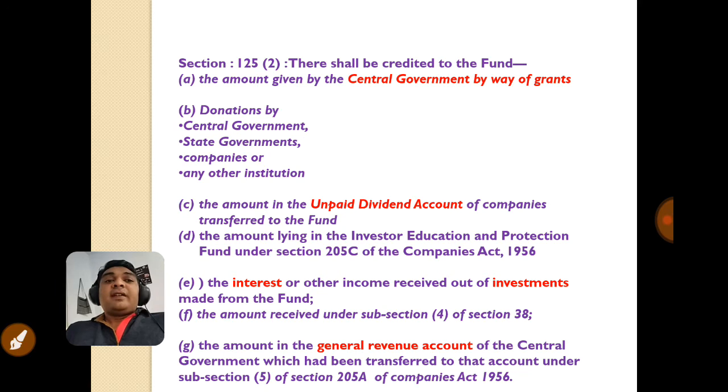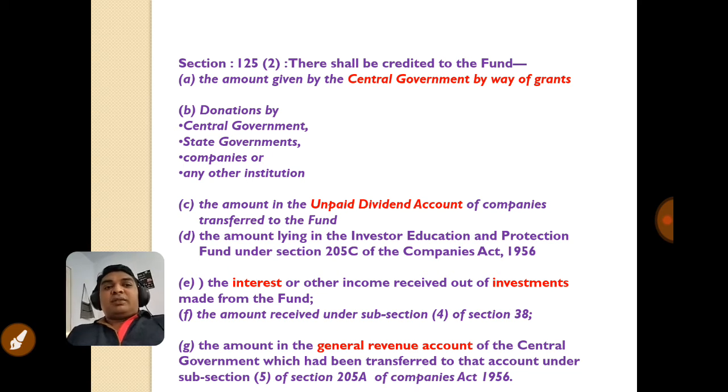The third amount which is credited in this fund is the unpaid dividend account. If a company declares any dividend and if the investor or the shareholder does not claim that dividend within 7 years, then automatically that dividend goes to the unpaid dividend account after 7 years.